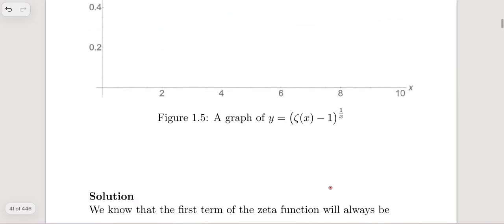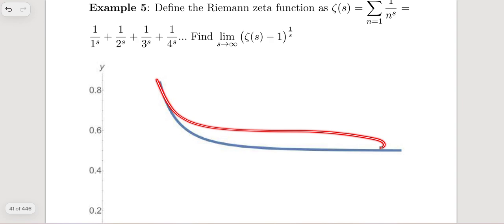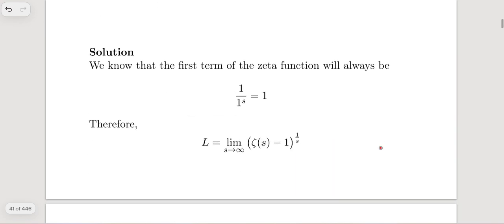This is the graph of this function. Now let's assume that L equals the limit that we are here to evaluate.